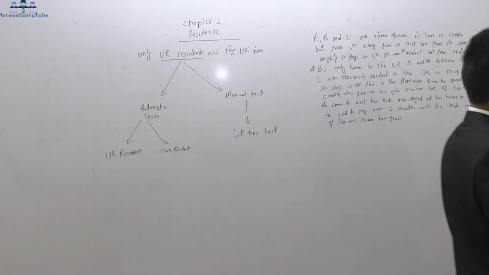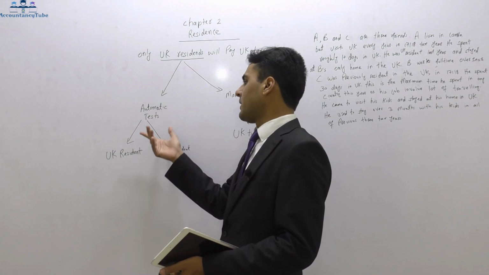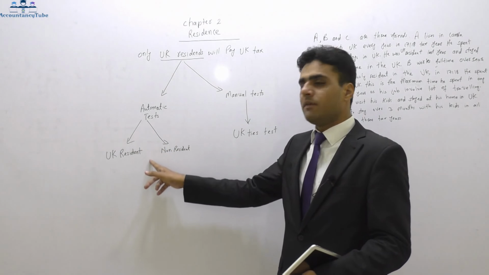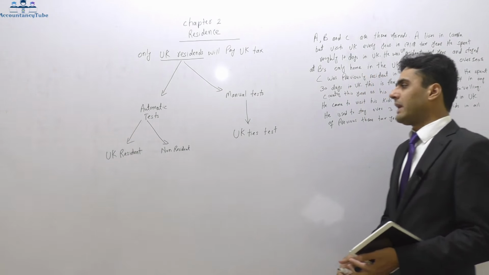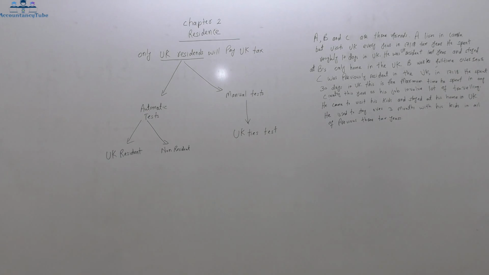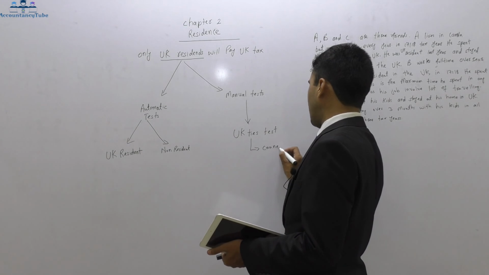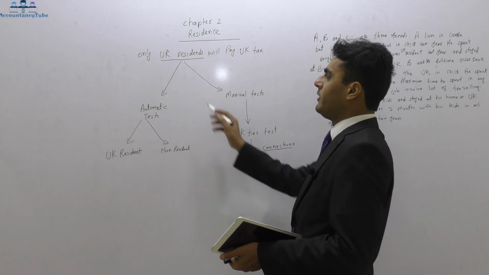So that was the automatic test. Say for example, under the automatic tests you are neither UK resident nor non-resident. So what if you are in between those? If you are in between, then you will have to apply the second test, which is a manual test, known as the UK ties test. In that we have to see how many ties we have with the UK. Ties here means connections or relations. So how many connections you have with the UK. The more connections you have with the UK, the more likely you will be considered UK resident.